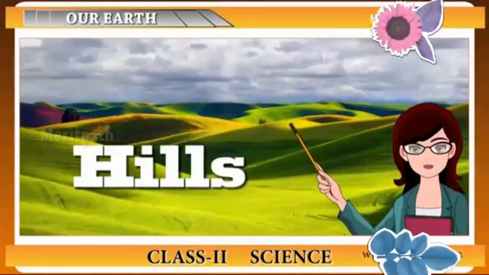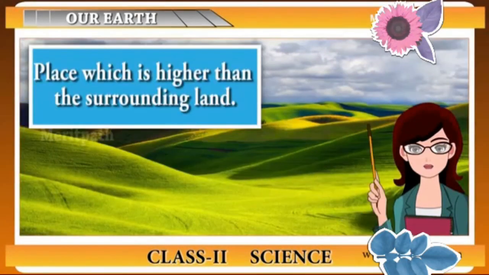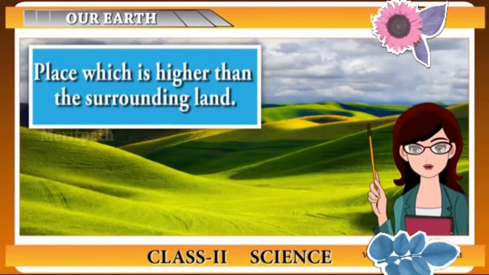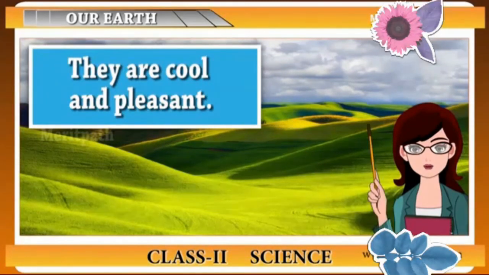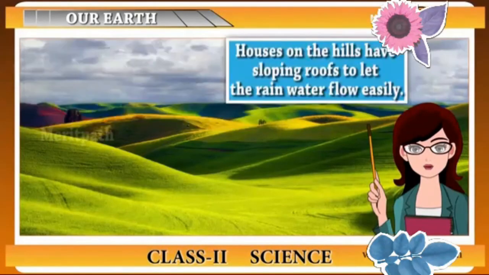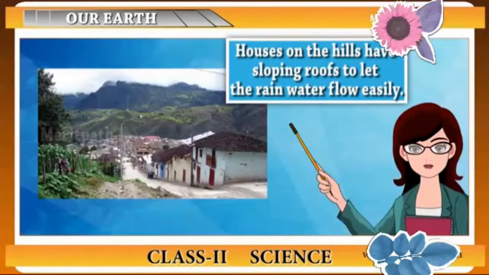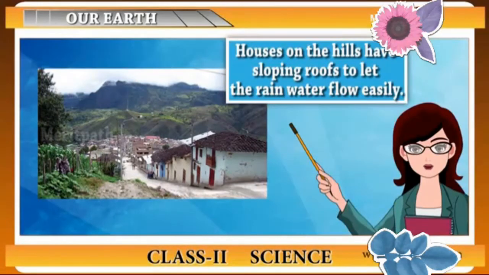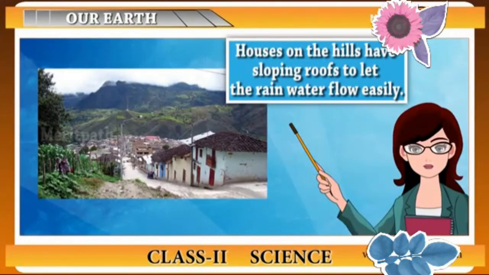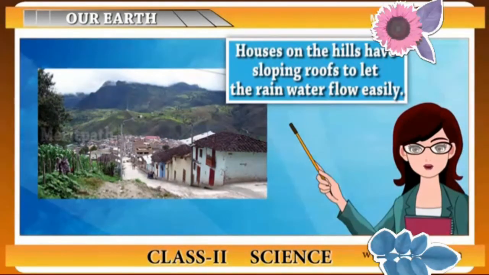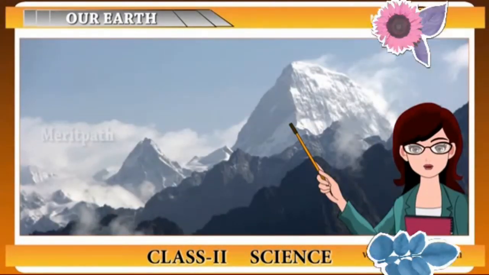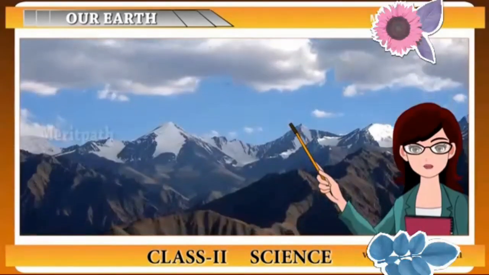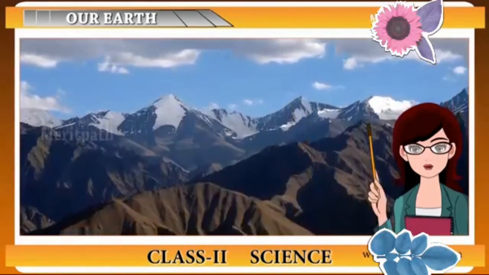Hills. A hill is a place which is higher than the surrounding land. It experiences rain pretty often and the temperature on a hill is cool and pleasant. Because of its high formation, the houses here are built having slopy roofs in order to let the rain water flow easily. Mountains. A mountain is a large landform that stretches the surrounding land in a limited area,